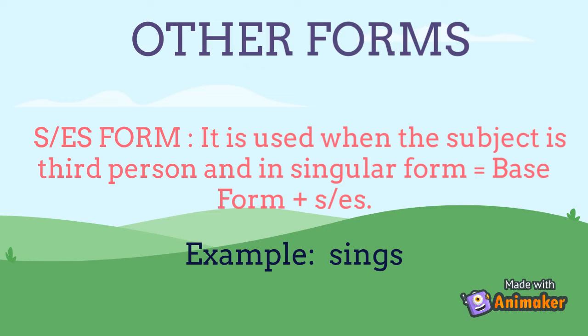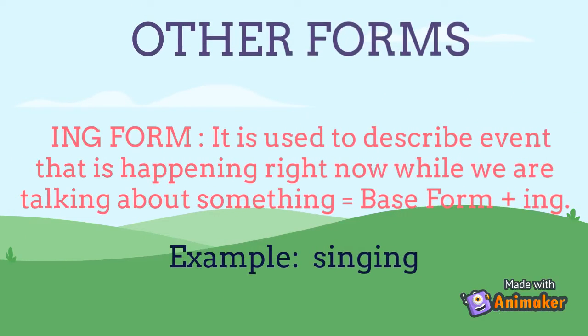Apart from these three main forms, there are two other forms. The first one is the s/es form. It is used when the subject is third person and in singular form, which is base form plus s or es. Example, sing becomes sings. The second form is ing form. It is used to describe an event that is happening right now while we're talking about something, which is base form plus ing. Example, sing becomes singing.